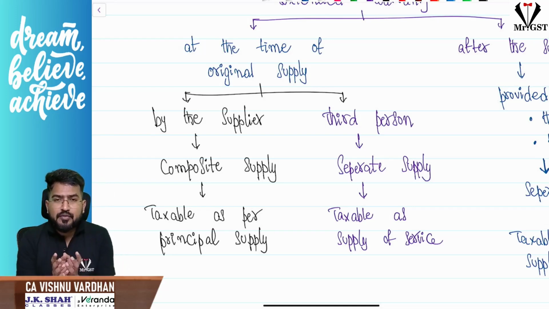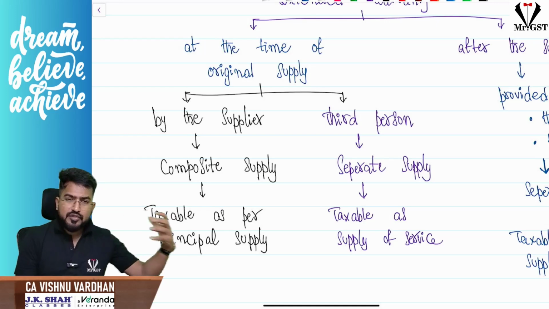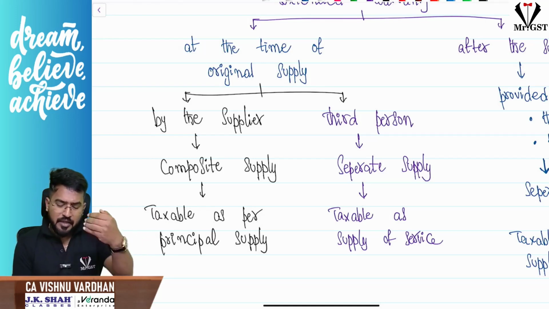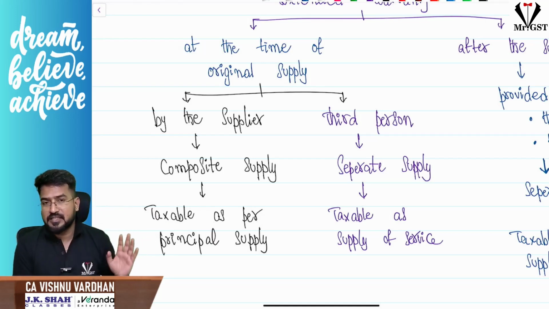No, sir, if the extended warranty is sold separately by, let us assume, some Bajaj Finance fellow or somebody, in such cases some third person is selling the extended warranty. Then it is a separate supply. You will be taxing it as supply of service and it will be charged to tax accordingly.